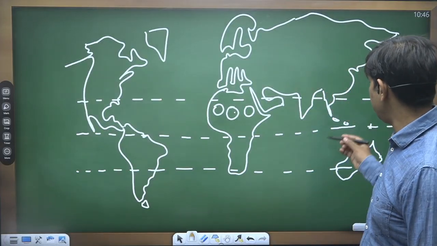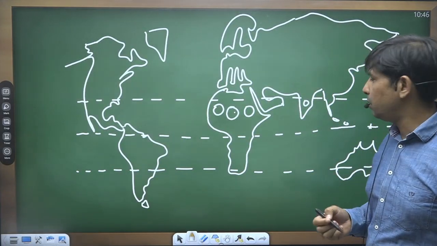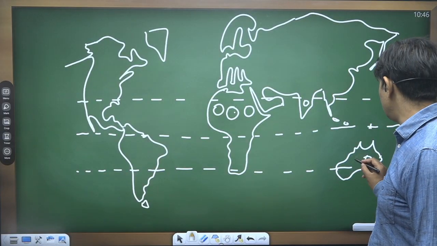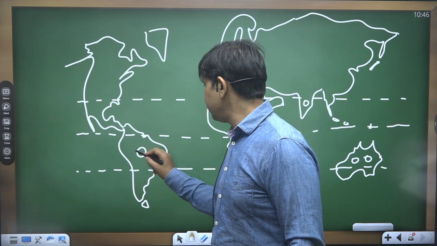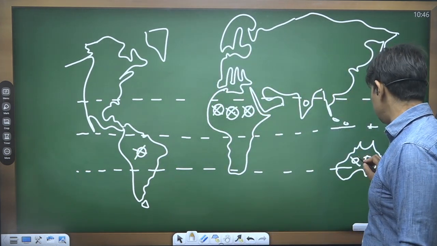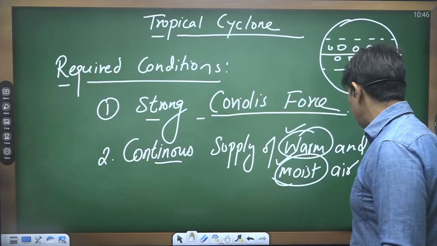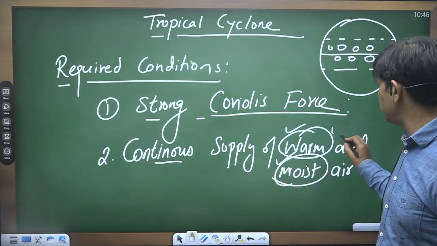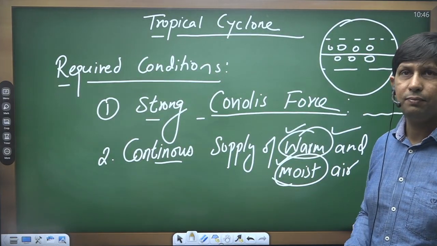In the same way in other land areas also, we may have the supply of warm air, but not moist air. So there we cannot witness the formation of tropical cyclone because the conditions are not met. Where we can have the supply of warm and moist air is only and only over the warm ocean surface.